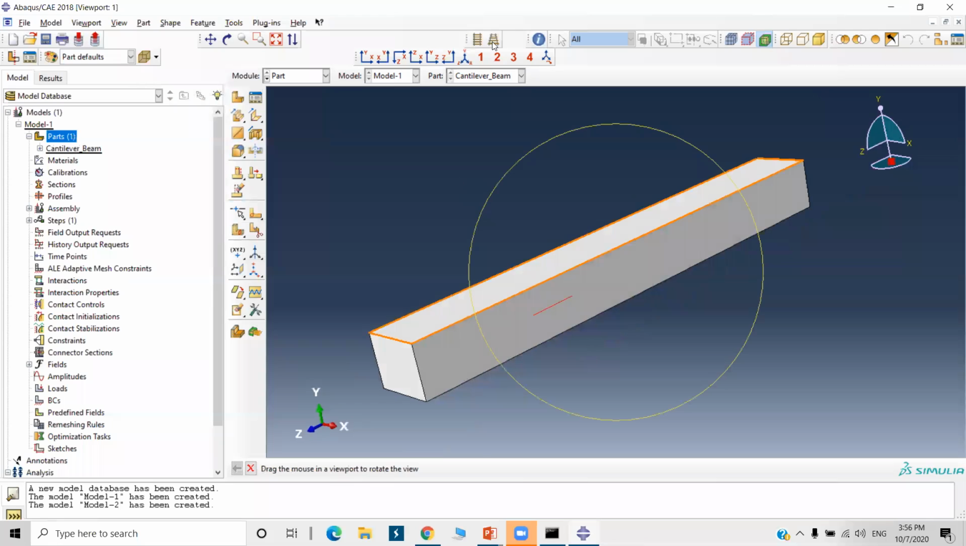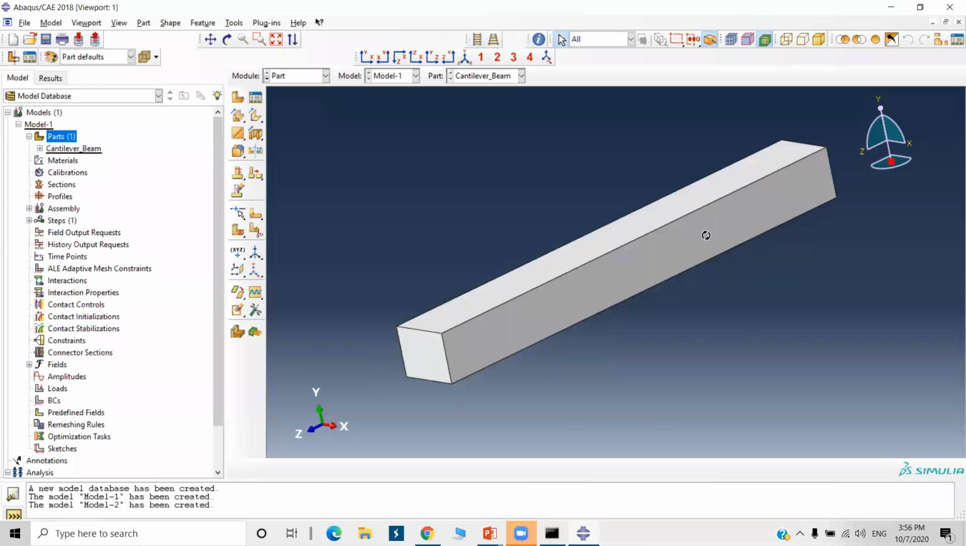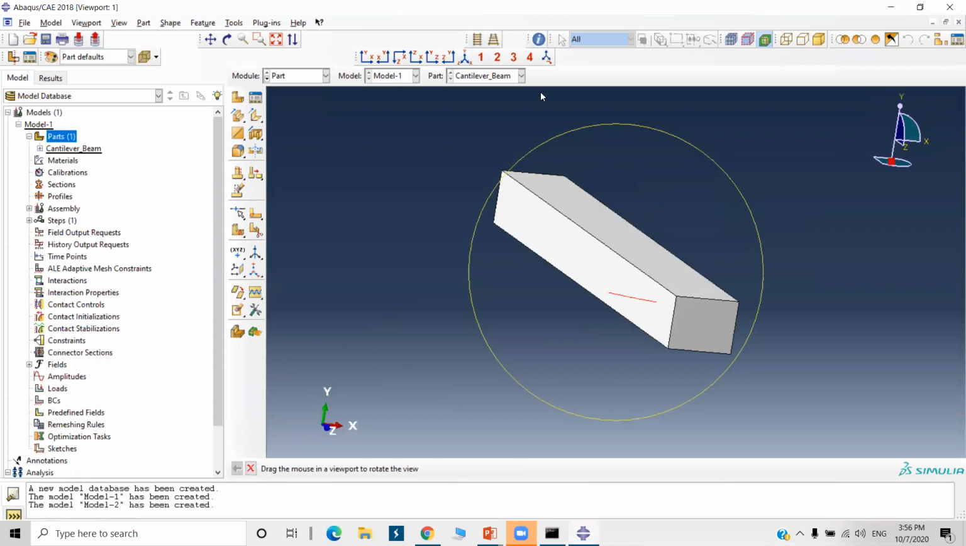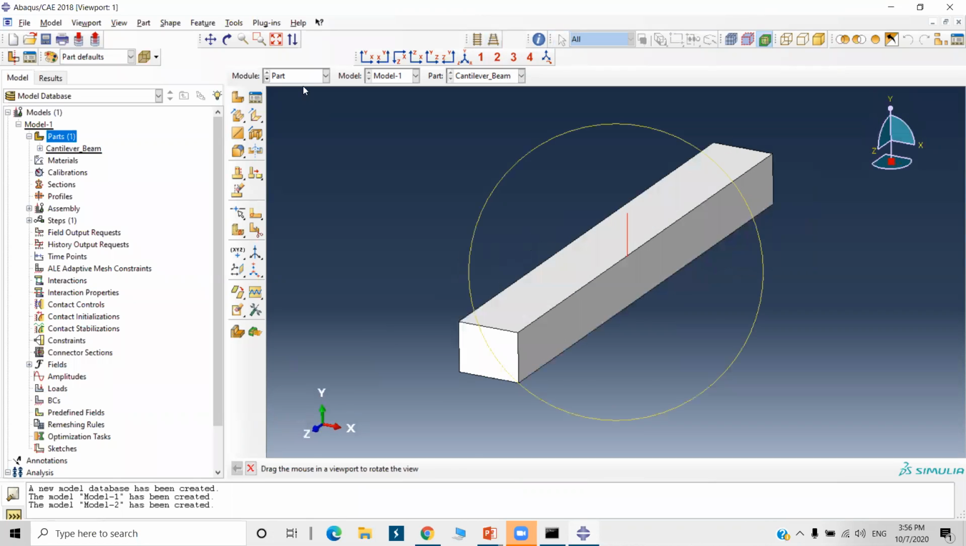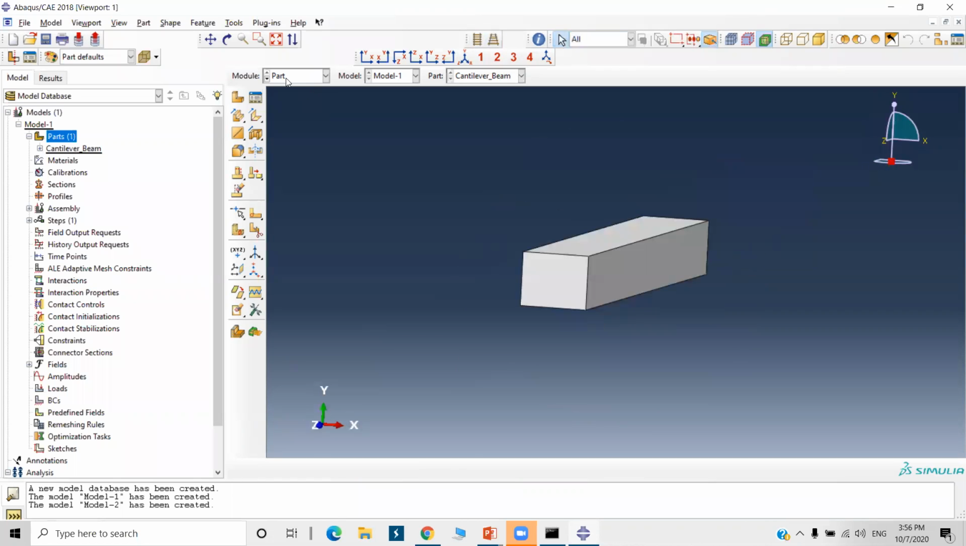There is a turn perspective off option and a turn perspective on option. So make it off now. If we turn it on, then it will show the perspective view. Okay, now modeling is done. Now the next module is the property module. So we can remember the sequence from these modules: part, property, assembly. So all the sequence is given here.